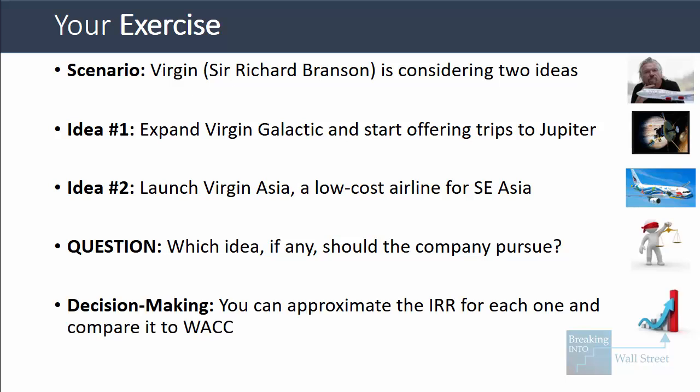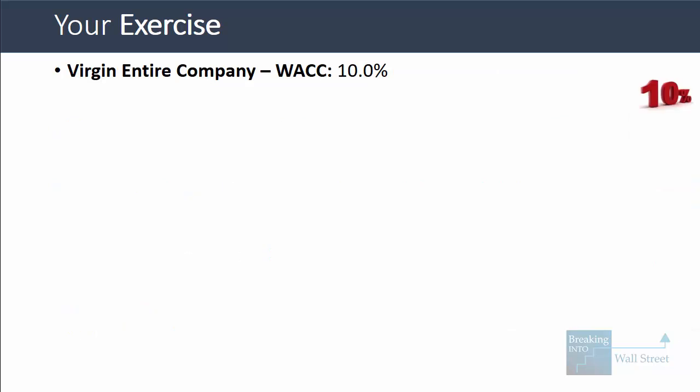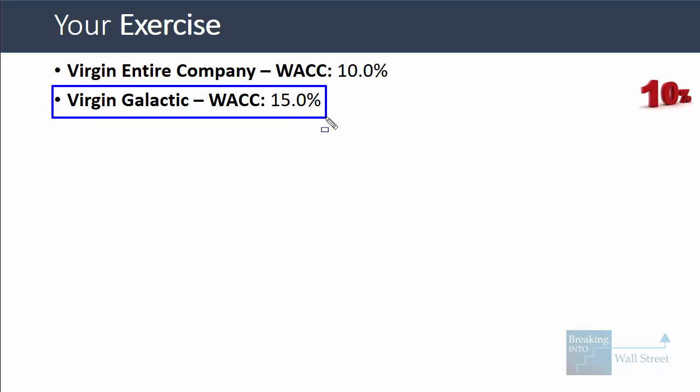To make a decision here, we can look at the IRR for each of these opportunities, come up with a quick approximation, and then compare it to the discount rate, WACC, the weighted average cost of capital. For Virgin, the entire company as a whole, WACC is 10%. For the Virgin Galactic division, WACC is higher at 15% because the risk and potential rewards are both higher. So the WACC that's 50% higher reflects the higher risk and also the higher potential rewards.